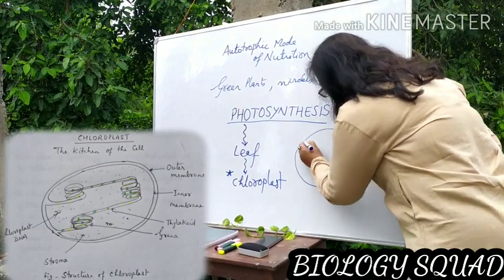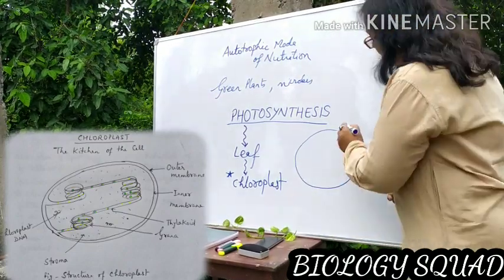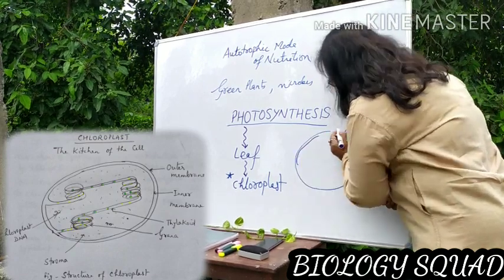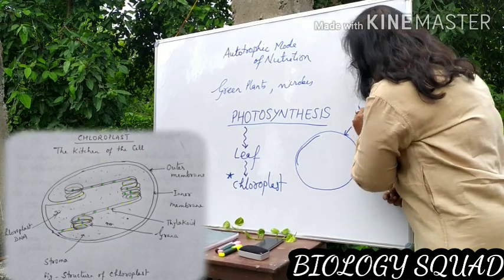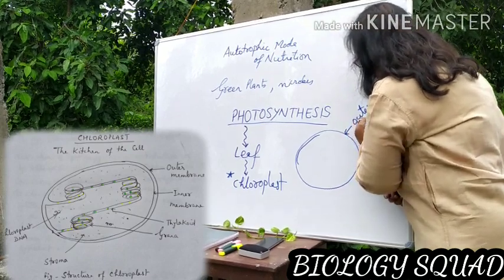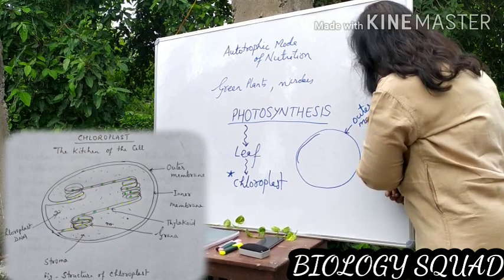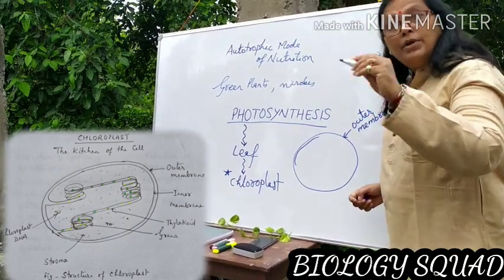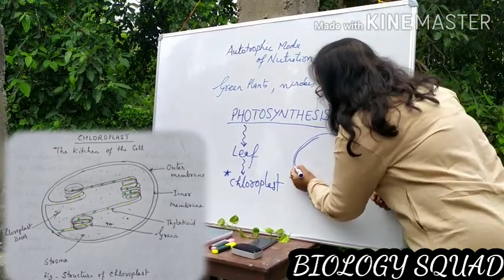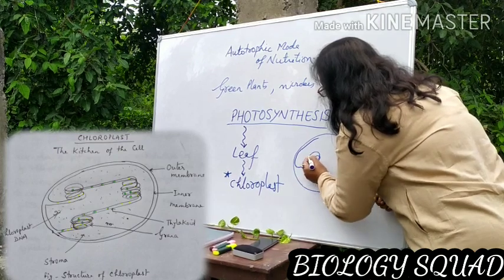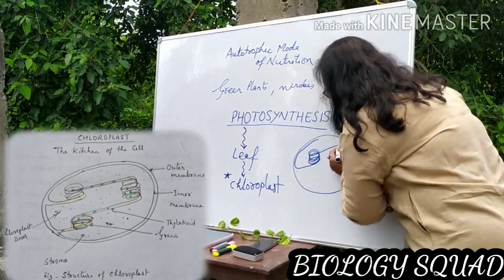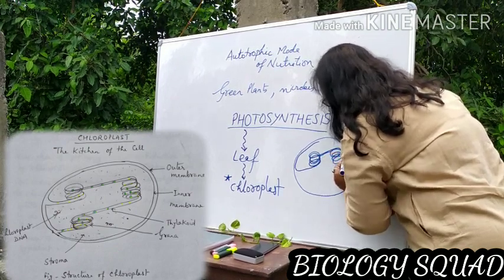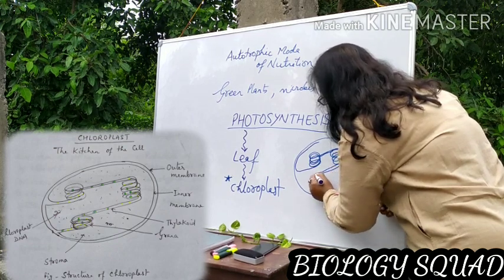If you see, this is a double membrane structure. It has an outer membrane and an inner membrane. You may also label it. This is the outer membrane, and the inner membrane has enfoldings, like this. You may make the structure of chloroplast very easily. It's a very easy diagram. You may make it like this.